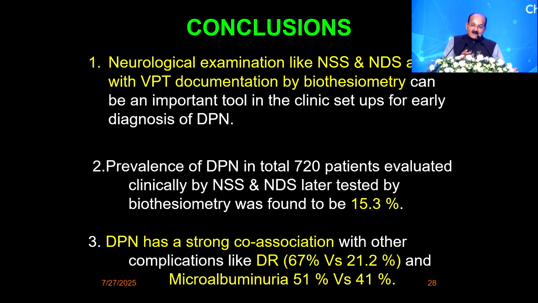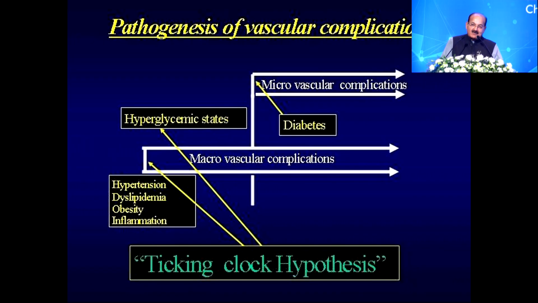In our study, the prevalence was close to 15%. What was much more important, which gave us an insight about 20 years ago, is that peripheral neuropathy picked up by the simple NSS and NDS score can have a strong coassociation with diabetic retinopathy and microalbuminuria, which are much more serious complications.